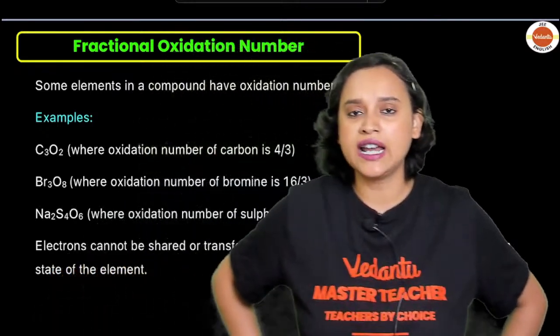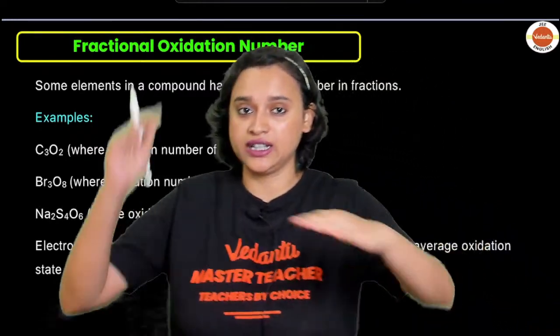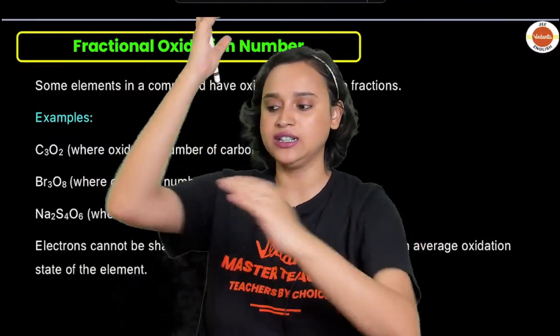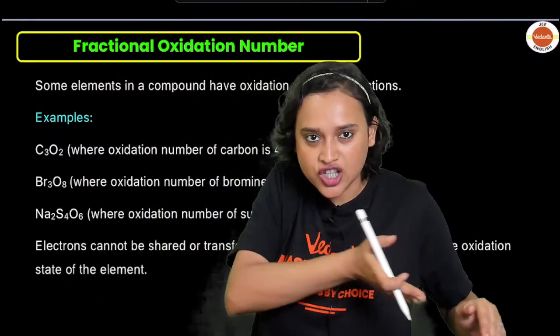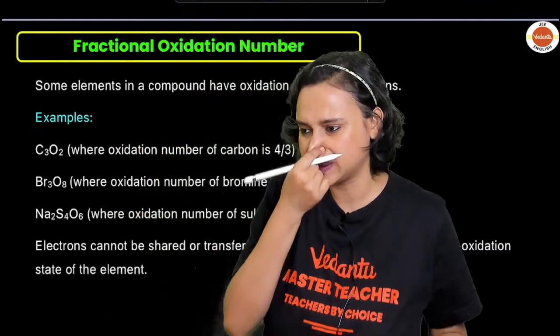You have oxide, peroxide, superoxide. What happens in a peroxide? Remember that book-shaped structure it forms, hydrogen peroxide. Then calculate it.